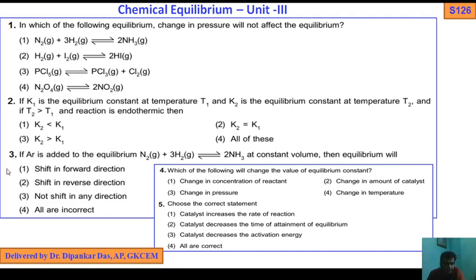If argon is added to the equilibrium, that is inert gas added, I have discussed this during the preparation of ammonia. At constant volume, equilibrium will shift in the forward direction, I have discussed. During constant volume and pressure: shift in the forward direction, shift in the reverse direction, no shift in any direction, all are incorrect. Number 4, try yourself.